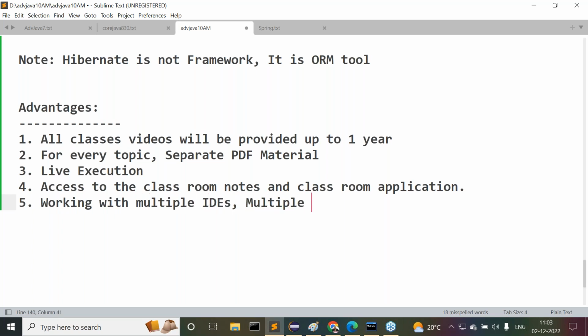Then what next one here? Multiple databases. Then what next one here? Multiple servers. It will give more exposure to using servers, databases, and all. Okay. Then after that, another thing. Apart from this,